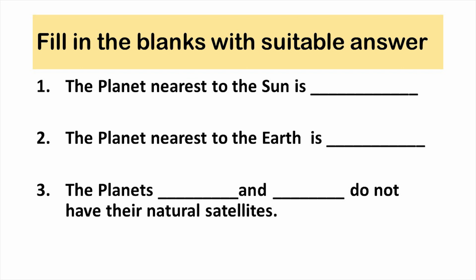The planet nearest to the Sun is blank. The planet nearest to the Earth is blank. The planets blank and blank do not have natural satellites.